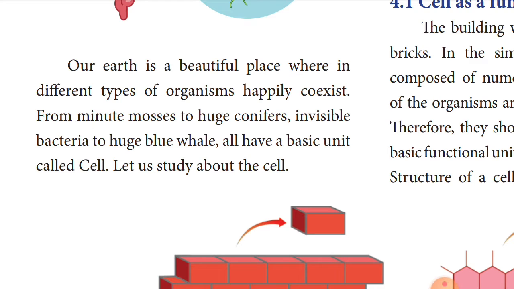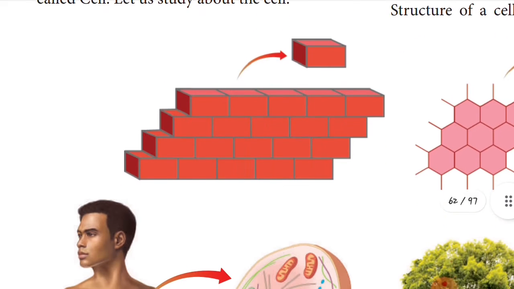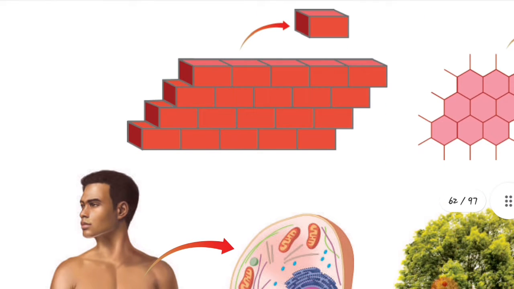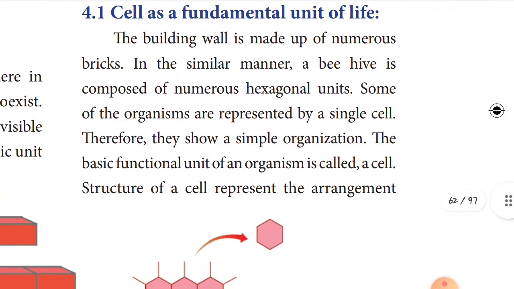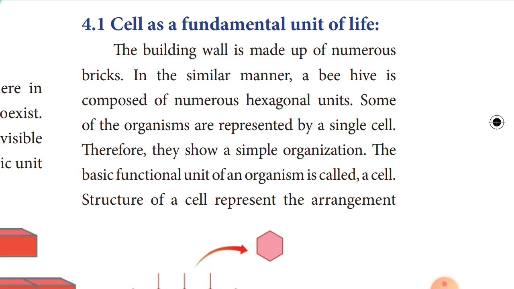From minute, invisible bacteria to huge blue whales, all have basic units called cells. See the picture, children. It's a very beautiful picture. And now let's see here. The cell is the fundamental unit of life. The human body and all the organisms, all the animals, plant cells, everything, they are made up of cells.